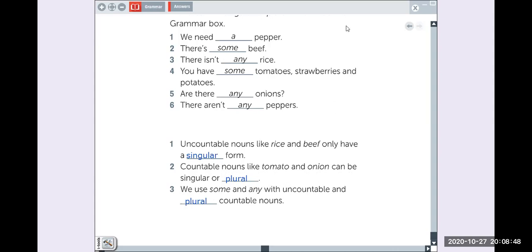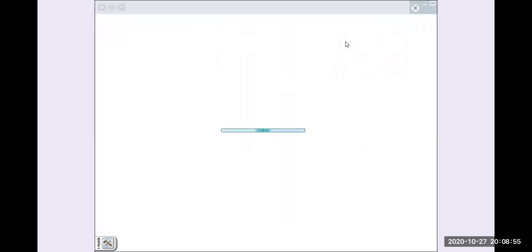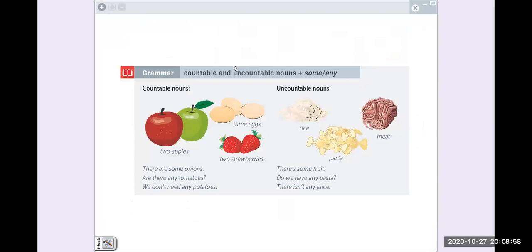So these are the rules that we have here. Let's check the little chart that you have here in the grammar. We are going to talk about countable and uncountable, but for food, okay? For example, here we have eggs, apples, and strawberries, and all of them are countable, right? And here we have rice, pasta, and meat, okay? And so, countable and uncountable. And as you can see, we use exactly the same.